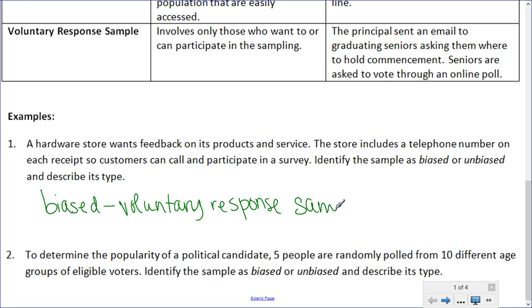Because the only people participating are the ones who want to participate. So that would be biased.